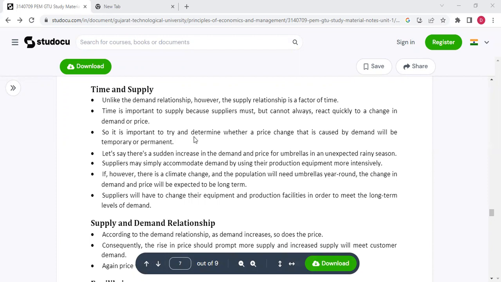So, it is important to try and determine whether a price change that is caused by demand will be temporary or permanent. Let's say there is a sudden increase in the demand and price for umbrellas in an unexpected rainy season. Suppliers may simply accommodate demand by using their production equipment more intensively.